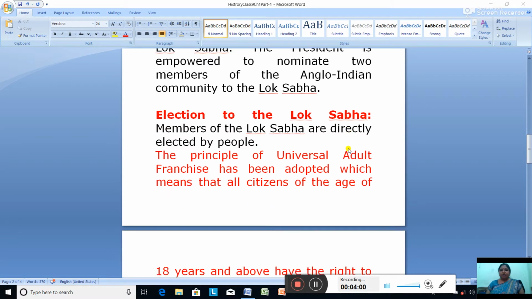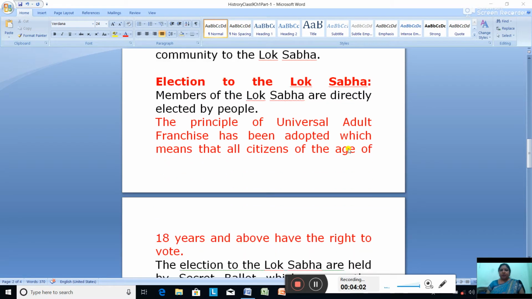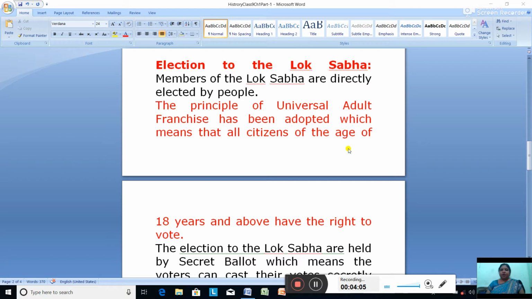The next is election to the Lok Sabha. How are the members of the Lok Sabha elected? The members of the Lok Sabha are elected directly by the people, on the principle of universal adult franchise.